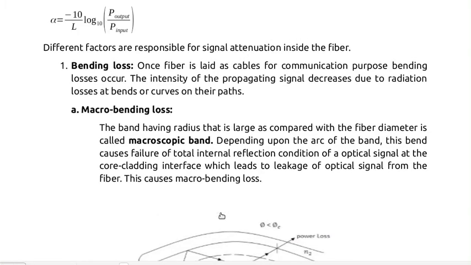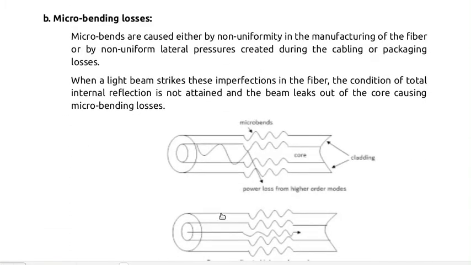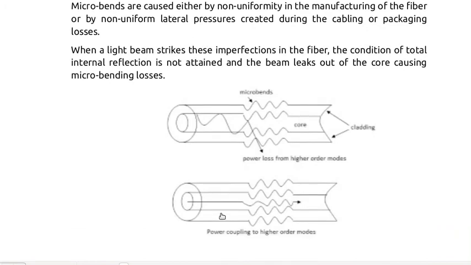And the second is micro bending loss. Microbends are formed during manufacturing of the optical fiber cable or due to lateral pressure created during cabling or packaging. When light beams strike these imperfections, the condition of total internal reflection is not attained and the beam leaks out of the core. Due to this, at the output we have an attenuated signal.